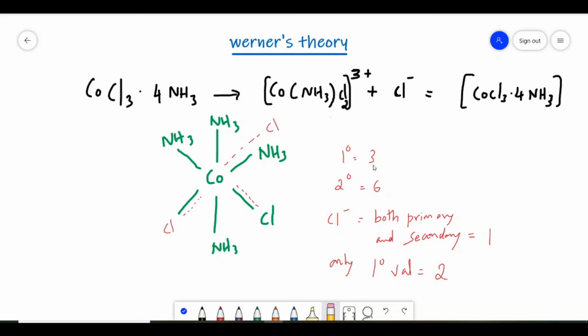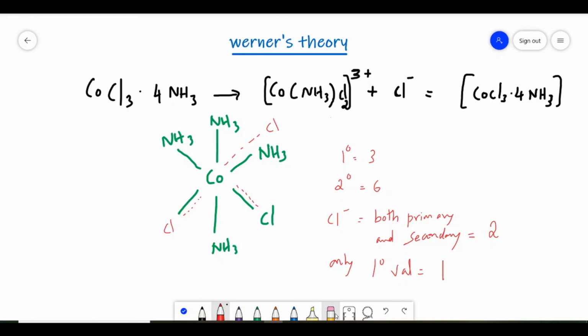Primary valencies will not change, they are 3. Secondary valencies also will not change. But the chloride ions having both primary valency and secondary valency will change, and this is equal to 2. So this is the chlorine having both primary and secondary. This is the second one. So the chlorines having both primary and secondary valencies are 2. And only primary valency is equal to 1.